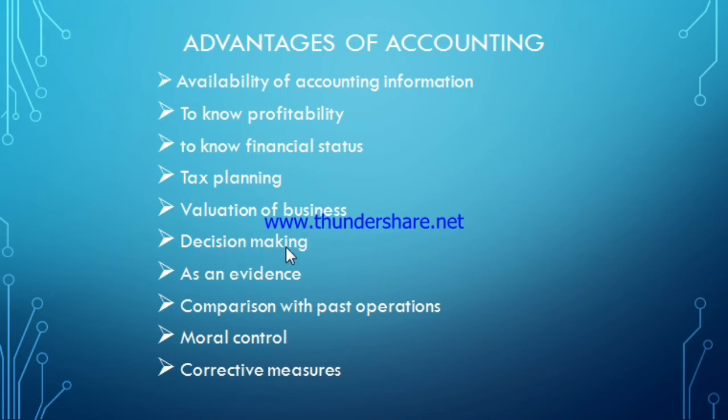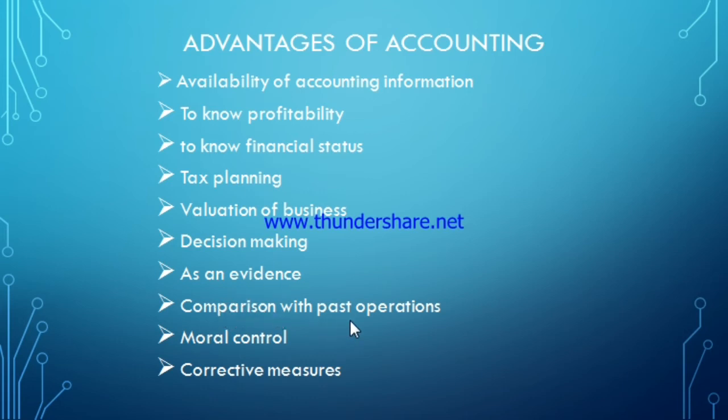Next is decision making. Decision making means important decisions related to the firm can be made on the basis of accounting information only. Next one, as an evidence. Suppose in the business there are 3 partners, and due to some reason a dispute has arisen between the partners. To solve that dispute among the partners, accounting information can be useful as evidence.